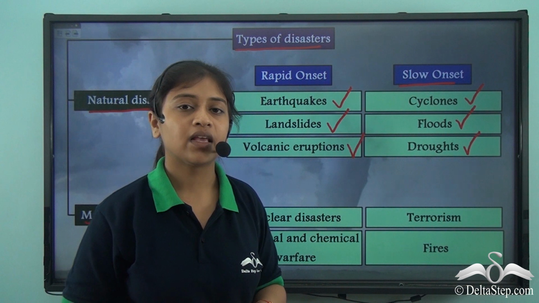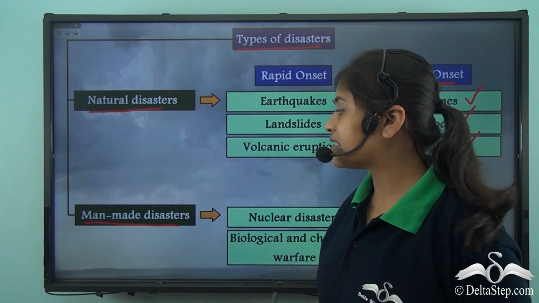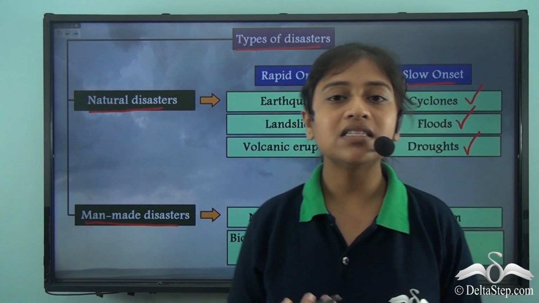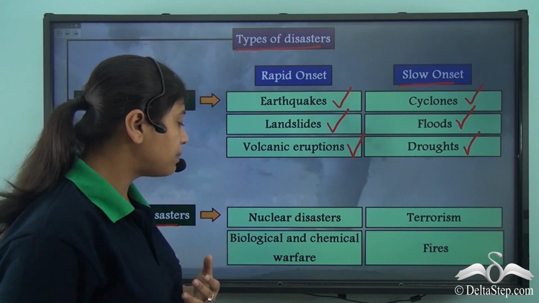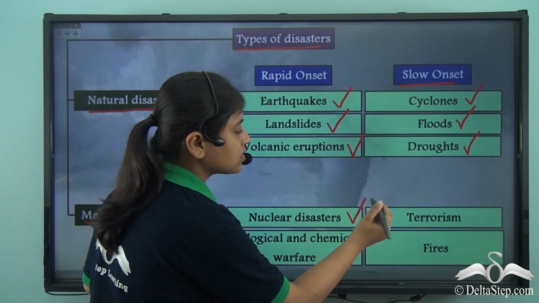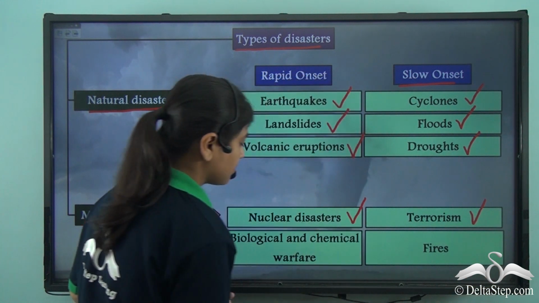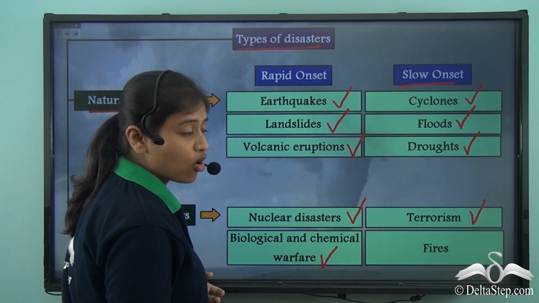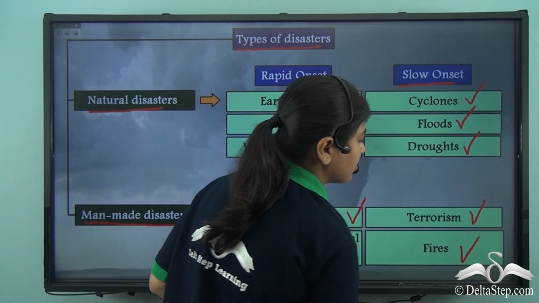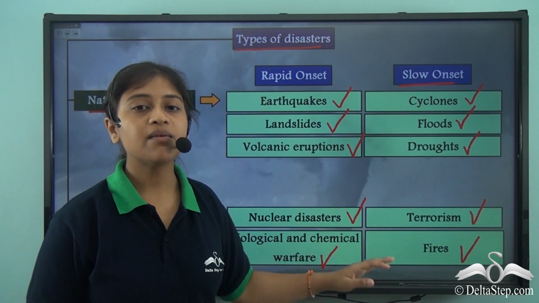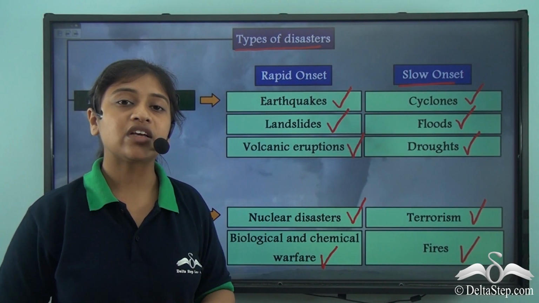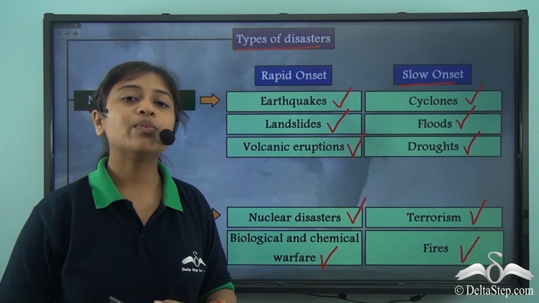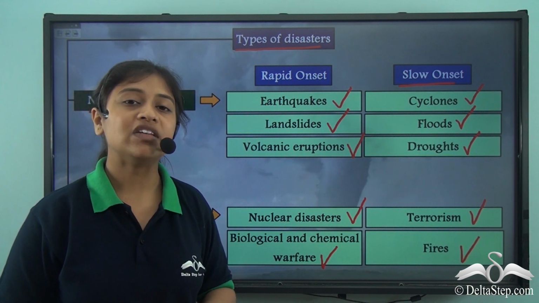Now let us take a look at man-made disasters. As we learnt in this lesson, man-made disasters could be nuclear disasters, terrorism, biological and chemical warfare, and finally fires. These are the man-made disasters that are usually caused due to human negligence, human inefficiency, and lack of leadership.